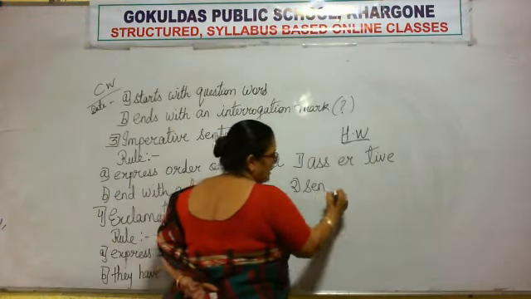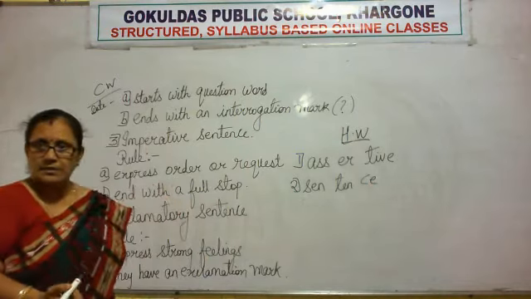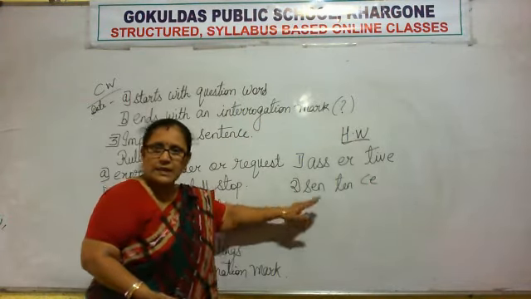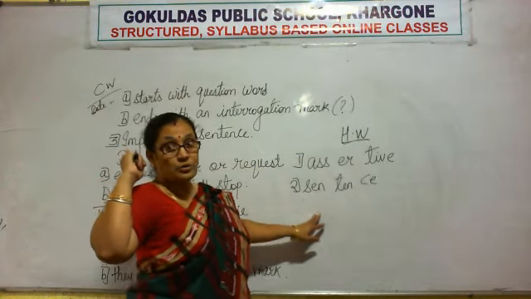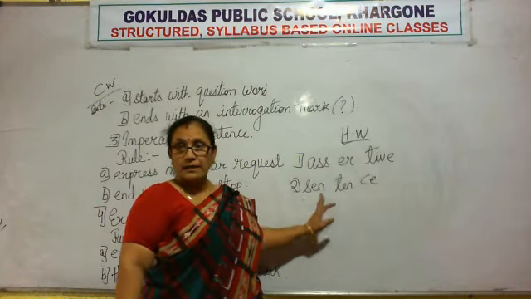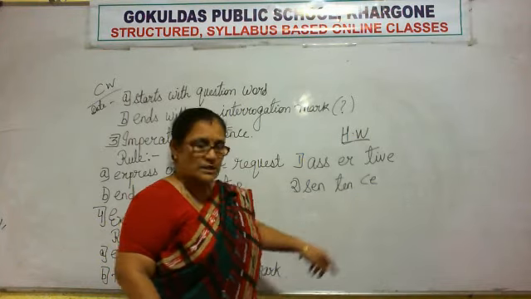S-E-N. Sen. T-E-N. Ten. C-E. Sentence. Right? Listen to, pay attention to the sound. S-E-N. Sen. Then ten. T-E-N. Ten. C-E. Sentence. Right?